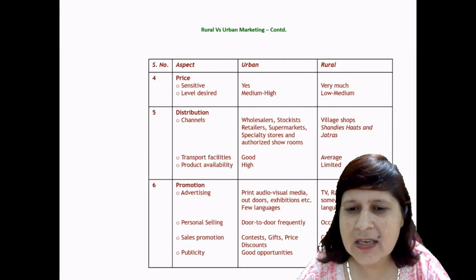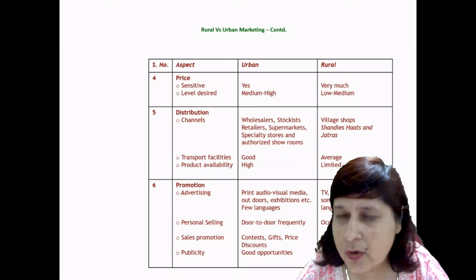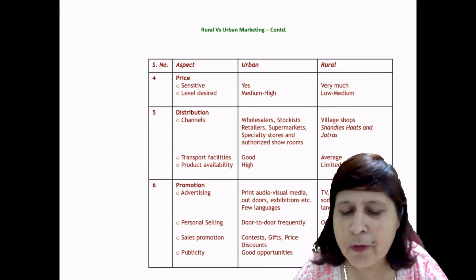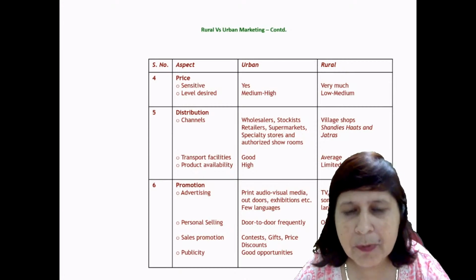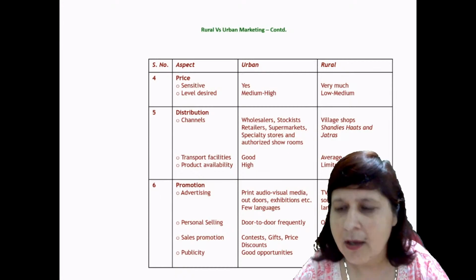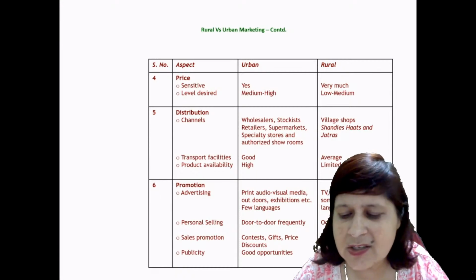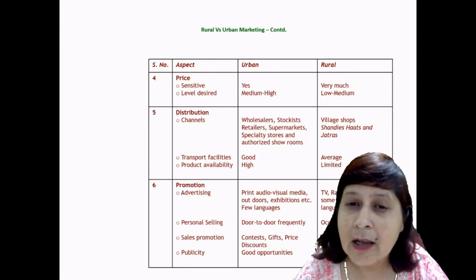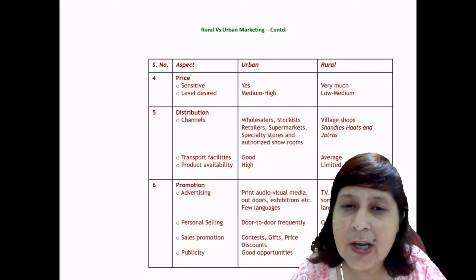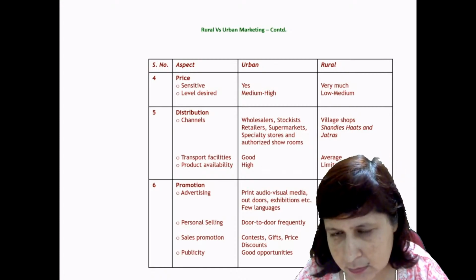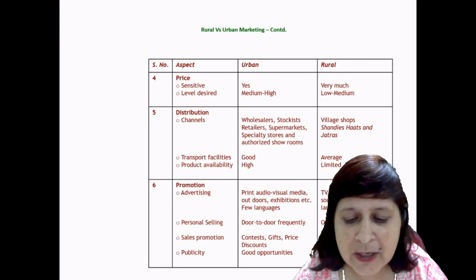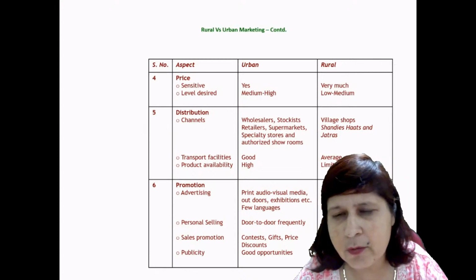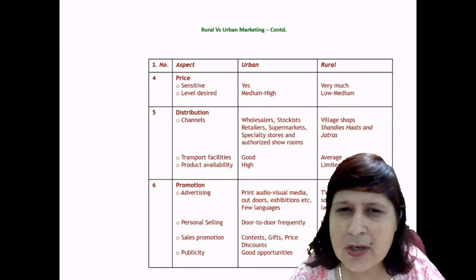Promotions, advertising in urban areas: print, audiovisual media, outdoors, exhibitions, etc. And few languages are required. These are the promotions which you can do in the urban area. In rural areas, you can advertise your products on TV, on radio, on print media to some extent, and in more languages you have to do it because of the linguistic differences in the rural areas, and in urban areas few languages are required. Personal selling door to door is frequent, but in rural areas it is occasional.